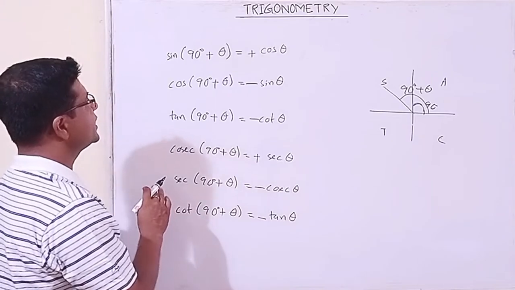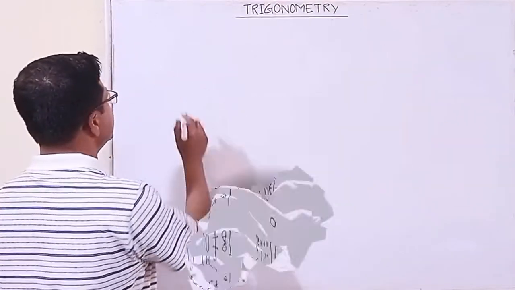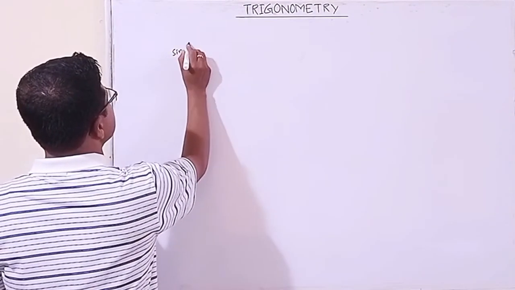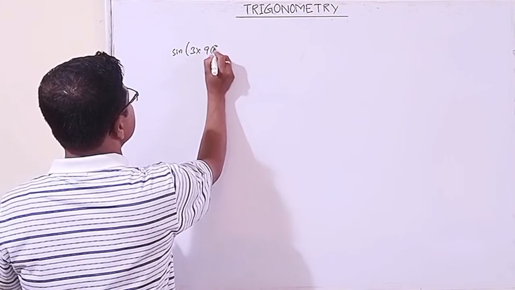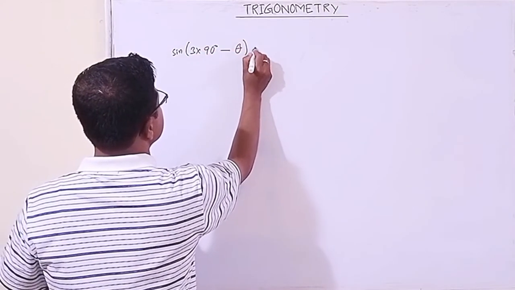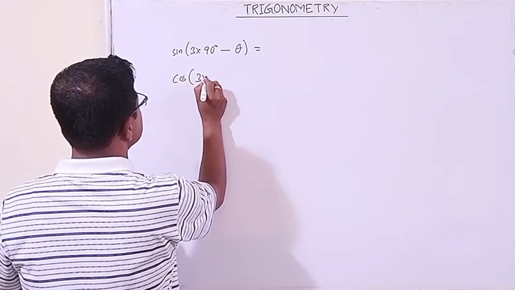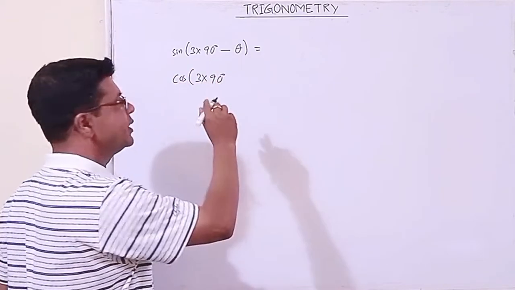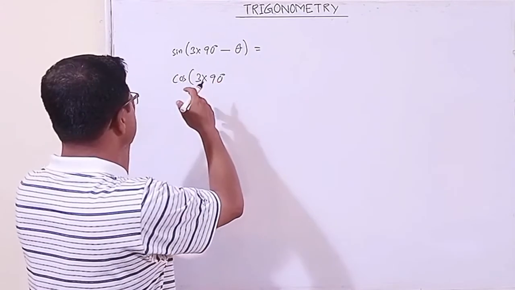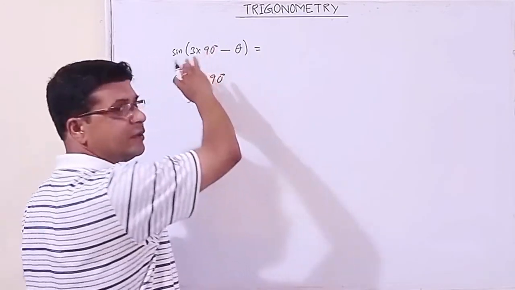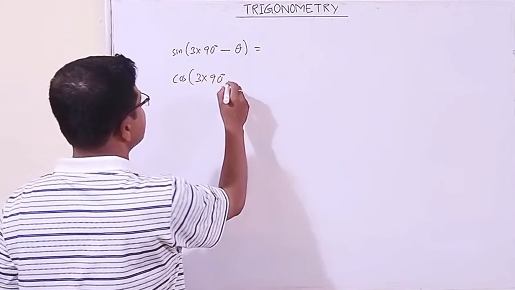Sometimes you will get another thing, that the angles are written like this: 3 into 90 degrees minus theta. Then cos of 3 into 90 degrees, that is an odd multiple of 90 degrees we are taking. In the first case also we have taken the odd multiple of 90 degrees, 1 into 90, 3 into 90.